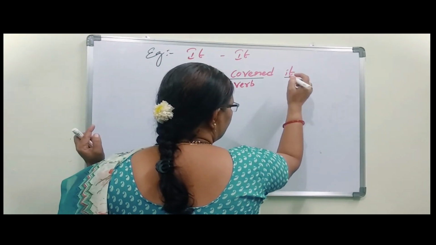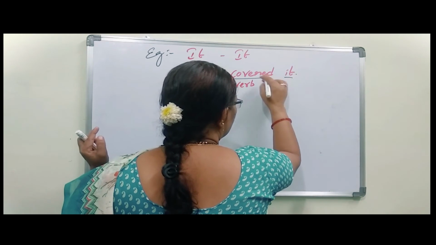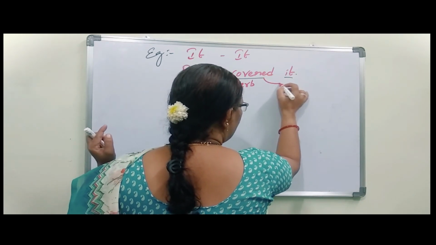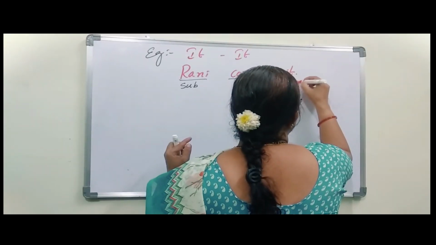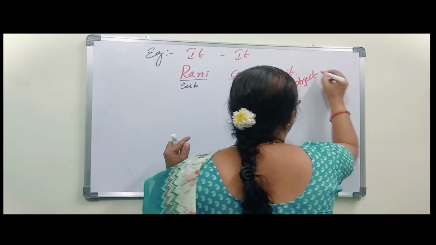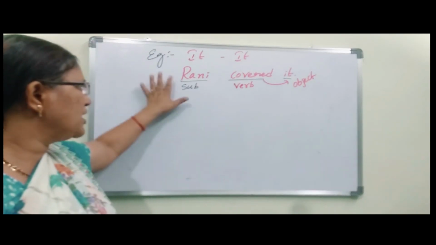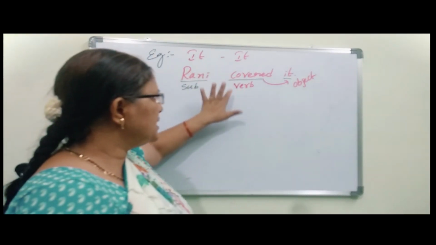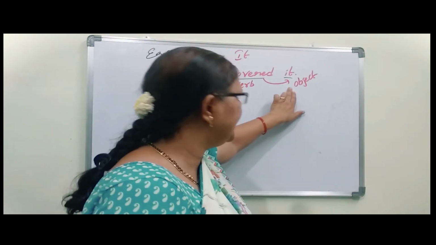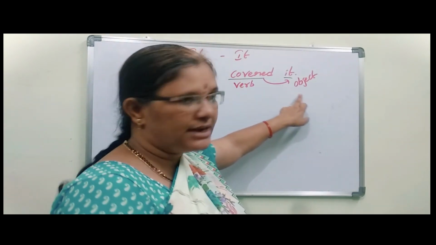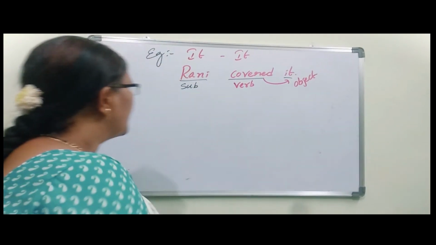So here it, something is there. That covered, to whom did that action happen? On it. So that's why it comes under object. Okay. So here Rani is subject, covered is verb. That verb happened on it. So that's why it comes under object. Okay. Next.